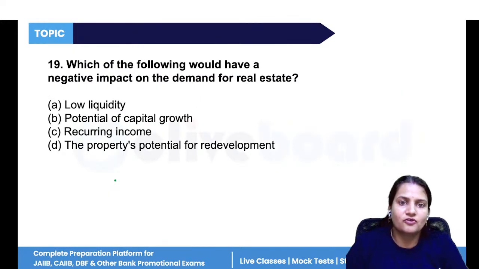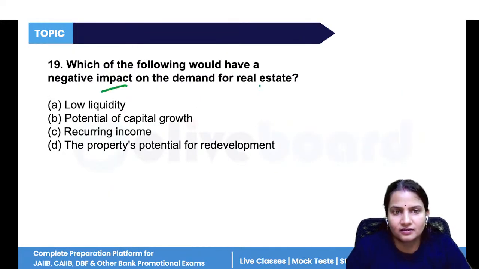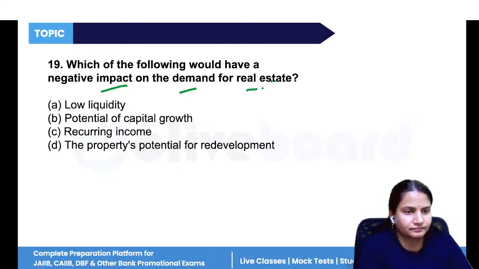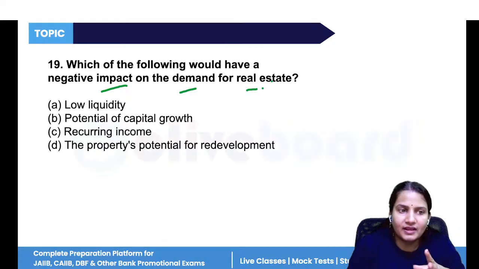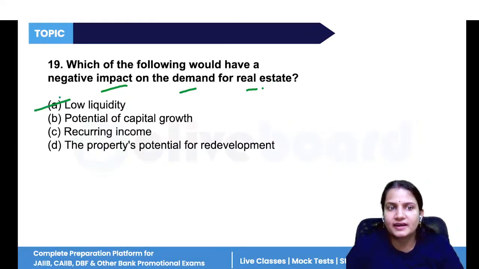Now, which of the following would have a negative impact on the demand for real estate? Negative in demand. What is the negative demand? Negative impact. If low liquidity is there, that is a negative impact.